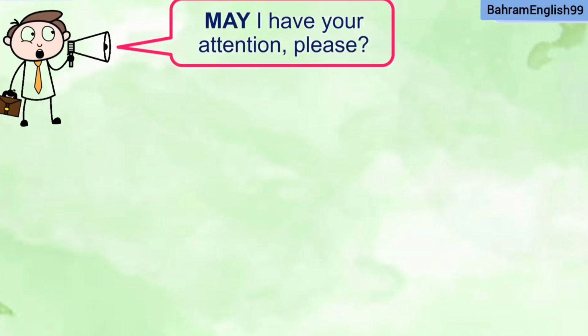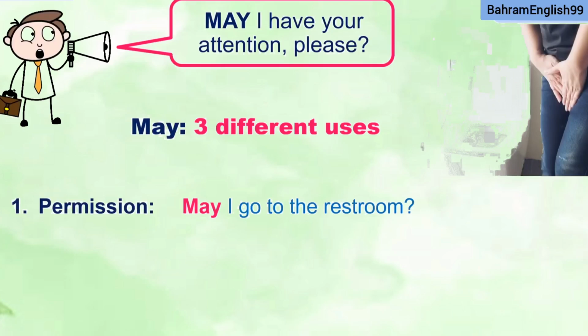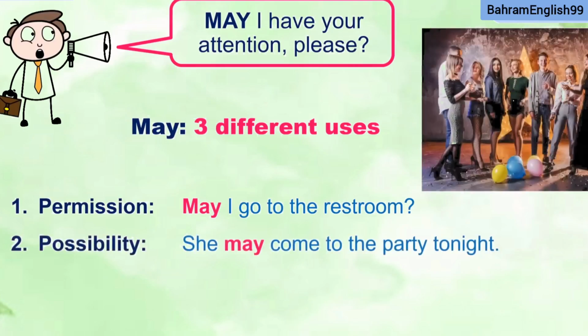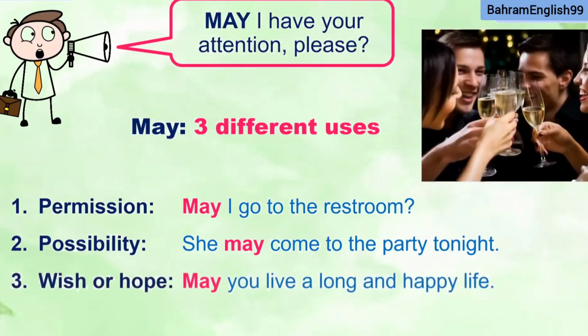May I have your attention, please? May has 3 different uses. Number 1, as a permission. May I go to the restroom? Number 2, possibility. She may come to the party tonight. She may come, but we are not sure if she will come or not. It's just a possibility. And number 3, a wish or a hope.